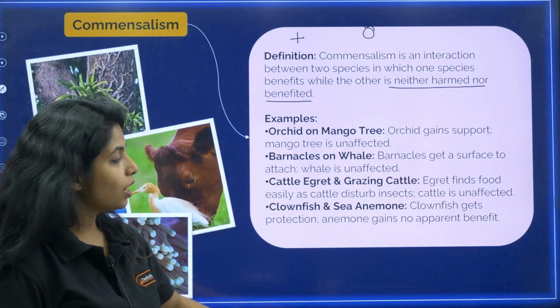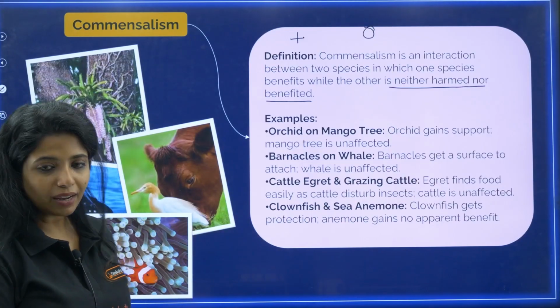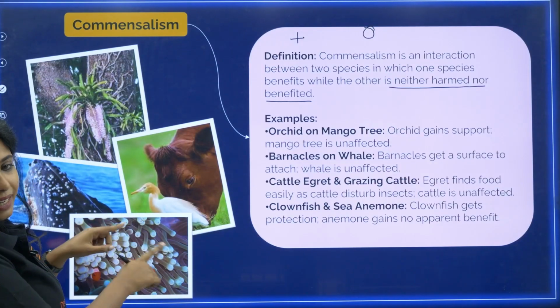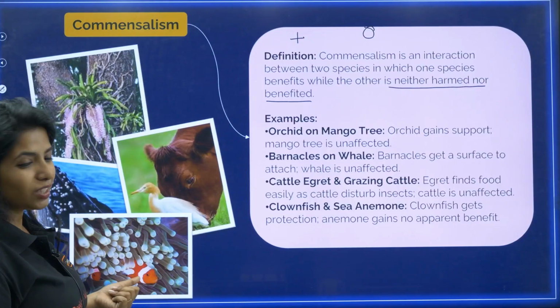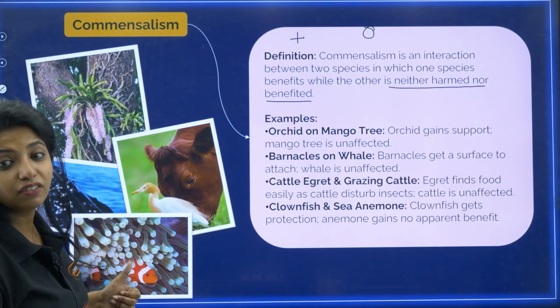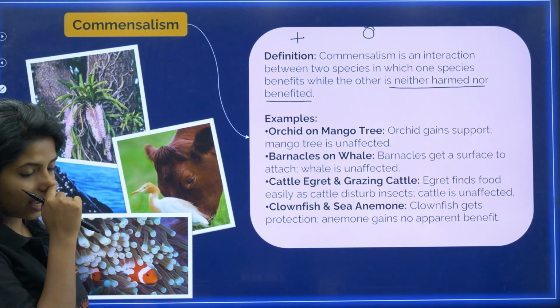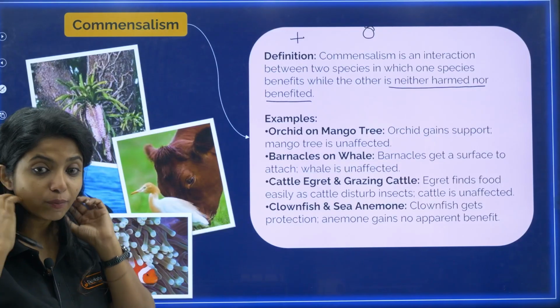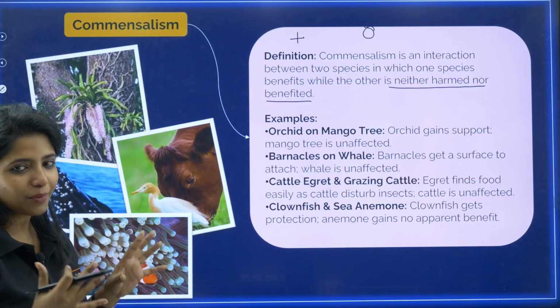There is no effect. Now there is clownfish and sea anemone. The sea anemone has tentacles like this, my dear children, and in between you see Nemo from Finding Nemo. So over here you have the clownfish. What is happening exactly? The clownfish is getting protection because the anemone has the tentacles, so no one will come and harm it.